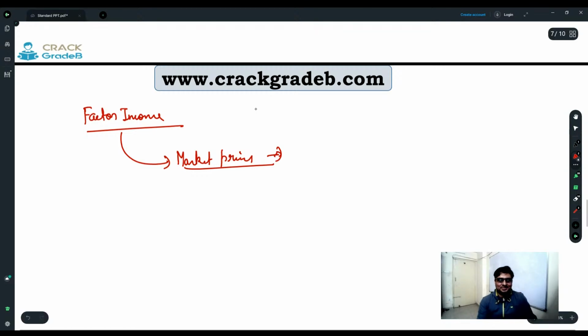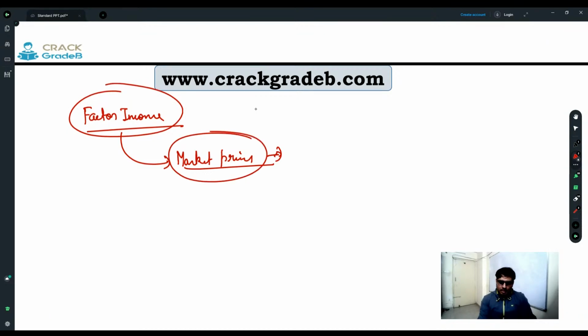Political knowledge. Okay. Now, just understand what is the difference between factor income. What is factor income actually? But to make you understand what is factor income, I'll start with market price. So I'm a foodie person. I love sweets. So I'll give you the example of sweets. Suppose any sweet you want to suggest, or any food item you want to put here, I'll put it here to explain.